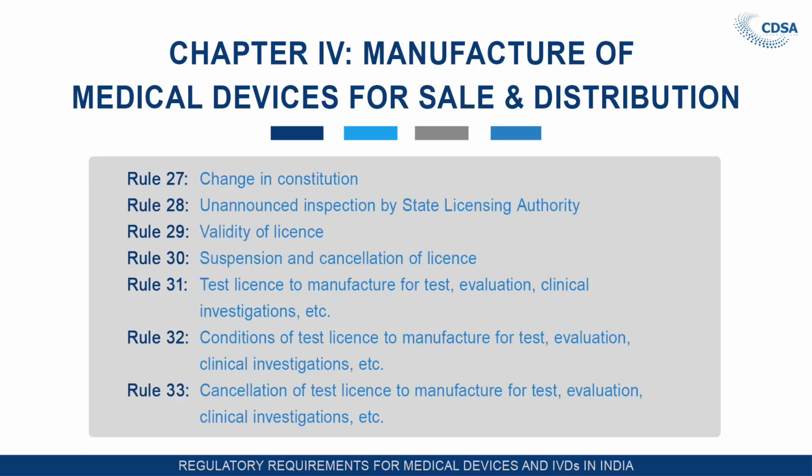Chapter 4 of the Medical Device Rules gives the provisions for grant of manufacturing license for medical devices and in vitro diagnostics. Under this chapter, different rules are there for different purposes. Rule 20 to rule 33 have been given for each of the different types of manufacturing license. We'll discuss these rules one by one.